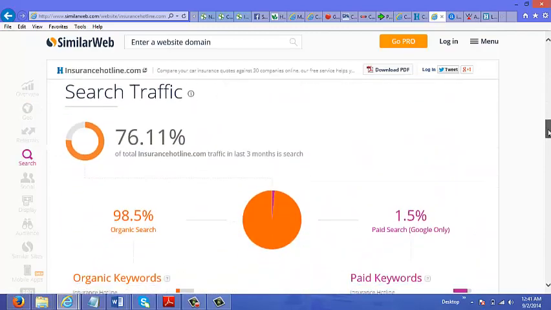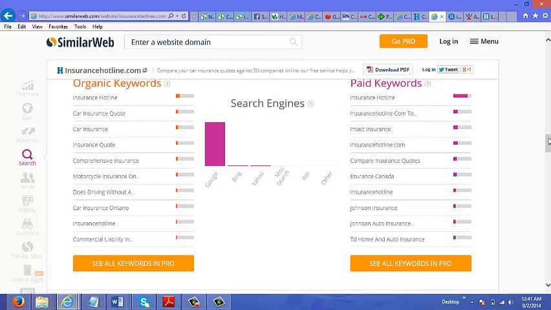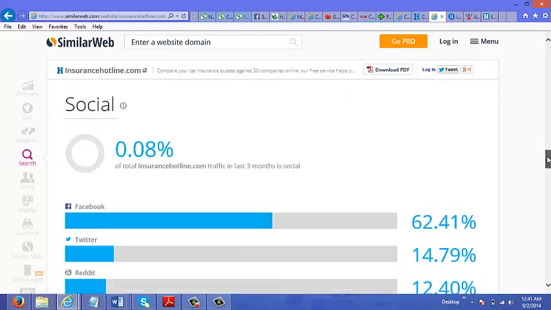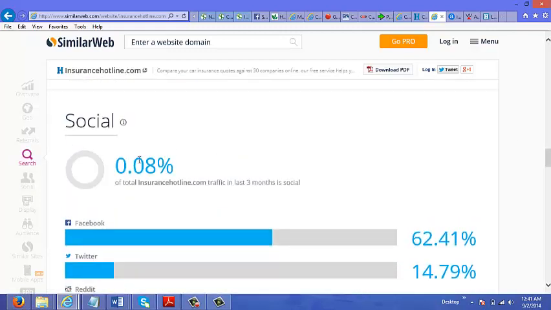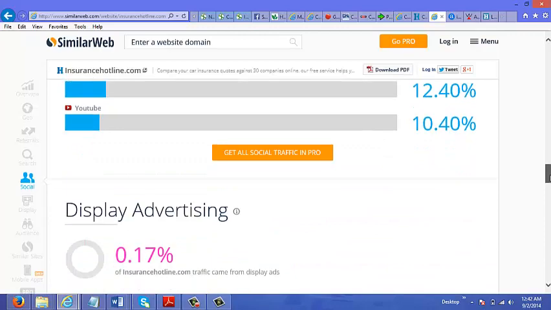You could just keep scrolling down here, and you could see what the organic keywords and paid keywords are. So you can get some ideas of what keywords you want to use here for your Facebook ad campaigns. In social, it's not getting much social traffic, less than 1%, but of the social traffic, Facebook is where they're coming from the most, 62%. So this shows that Facebook is a great platform to market this particular CPA offer, if it had a CPA offer.